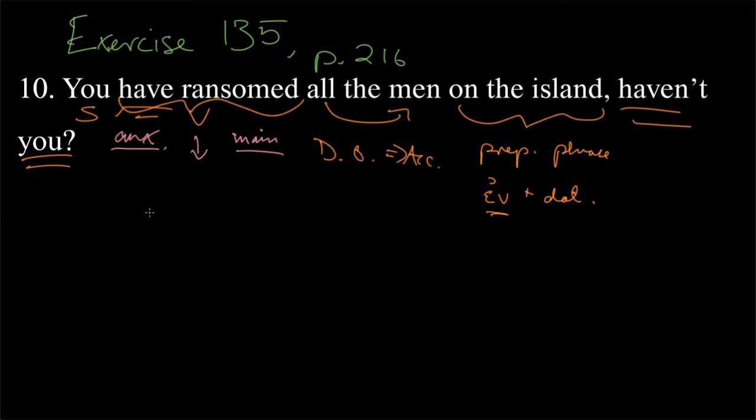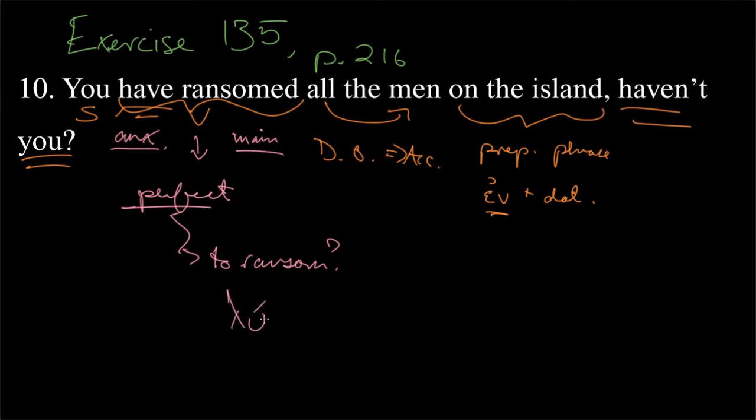So you have ransomed. This is chapter 31, so we're talking about the perfect system here, and that's exactly what we're looking for, the perfect. Now, we would think active, but what's the verb to ransom in Greek? You might say, well, Al, we haven't actually learned one.